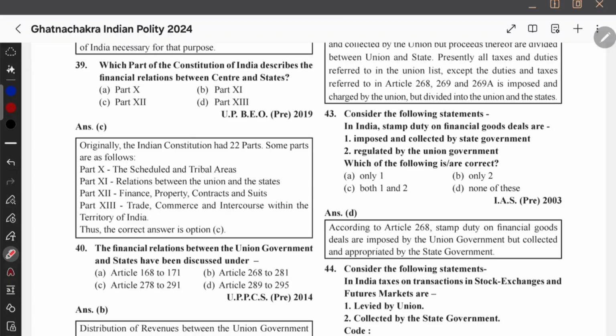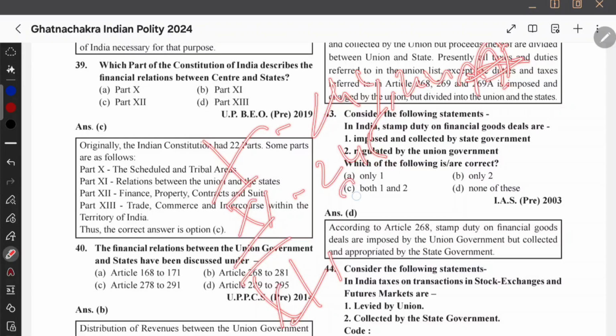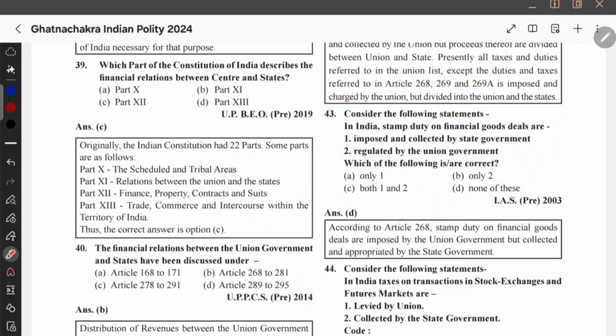Let us attempt some MCQs from the financial relations. We have part 10, part 11, part 12, part 10, 244 and 244A. And then we have what? 245 to 255. It should be 263 and 293. Okay, great. Now part 12 talks about financial relations, not part 11. Part 11 has legislative and administrative relations, and they are from, as we saw, 245 to 263, right? 264 to 293.